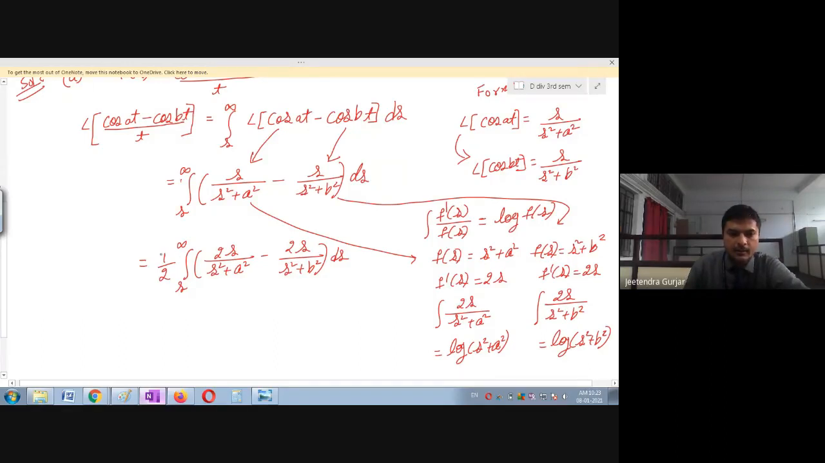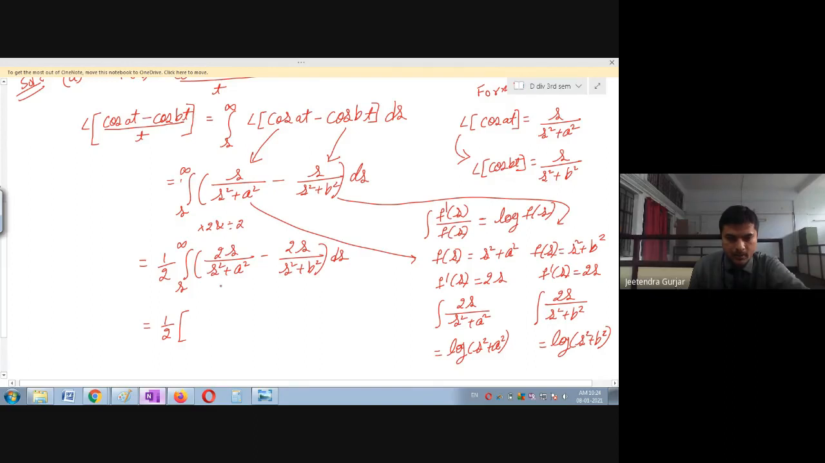Okay. So now I can see I have multiplied by 2 and divided by 2, and the 2 I have taken, multiplied to 2s minus, here we can see this is again 2s. So if you take common, 2 will get cancelled, again we will get back the same answer. So there is no harm multiplying by 2 and dividing by 2. So this is our modification. So this will be equal to, now I can say this is 1 upon 2. Now this integral from s to infinity of 2s upon s square plus a square will become log of s square plus a square.